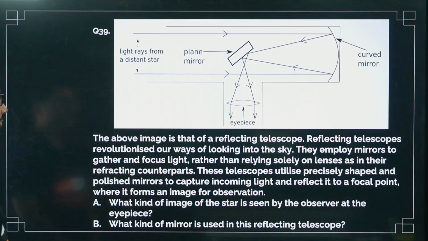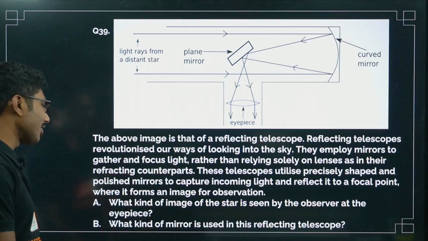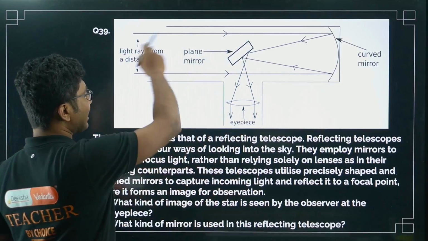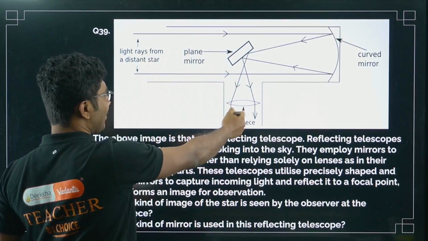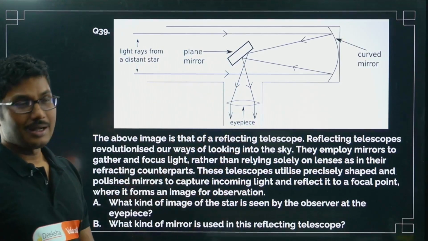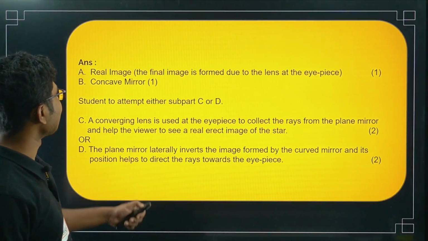What kind of image of the star is seen by the observer at the eyepiece? What kind of mirror is used in this reflecting telescope? So let's see what is the image formed by this eyepiece and what is the type of image formed by the mirror. Okay, there is a subpart as well.